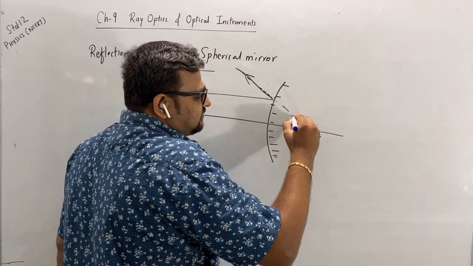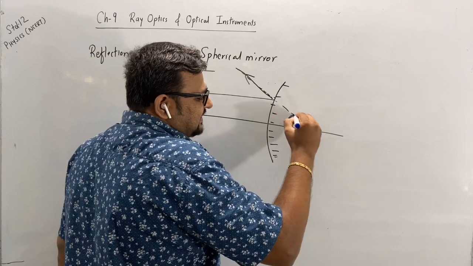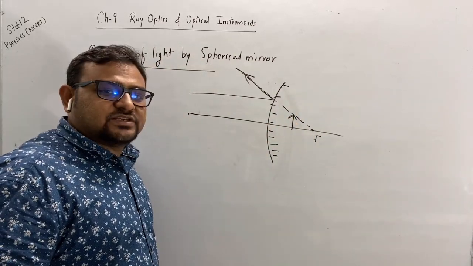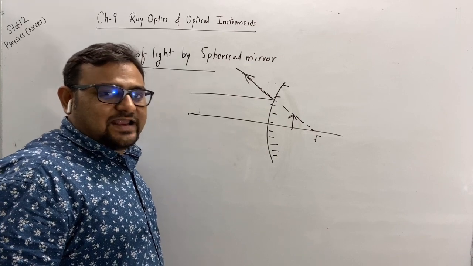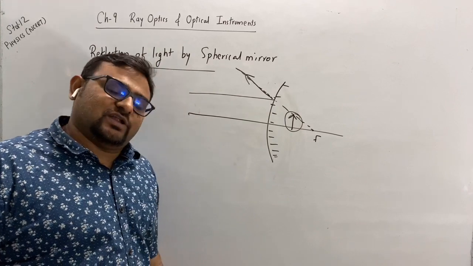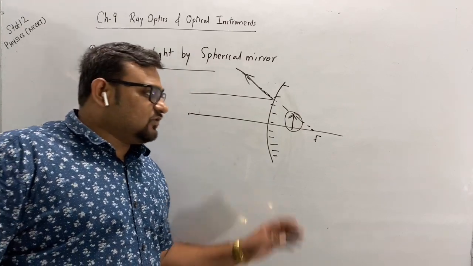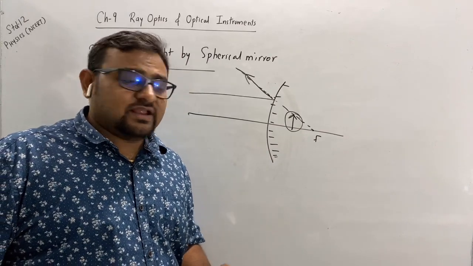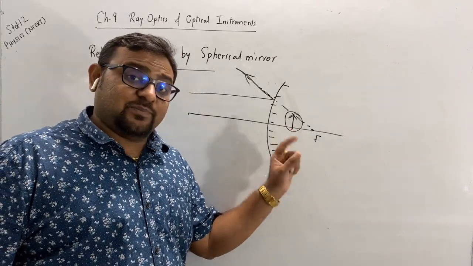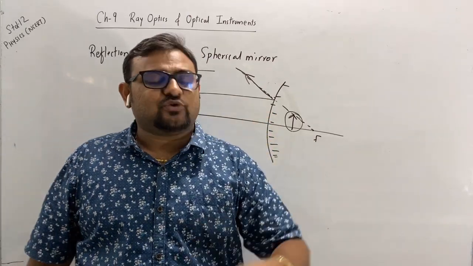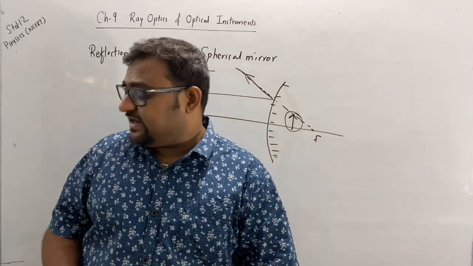The image is formed somewhere inside, so this is a virtual image. A virtual image is formed inside the mirror, virtual and erect. The previous one you have seen was inverted. So these are two different types of images that are formed.